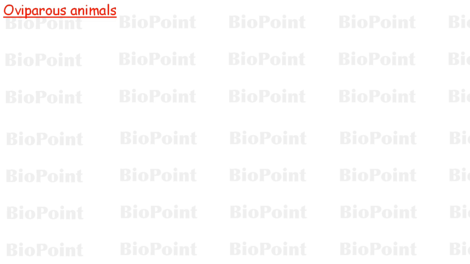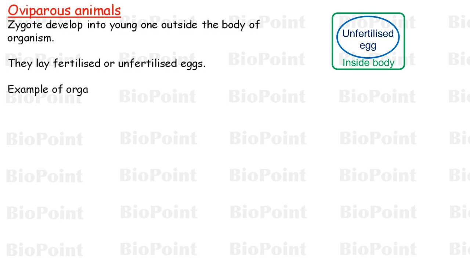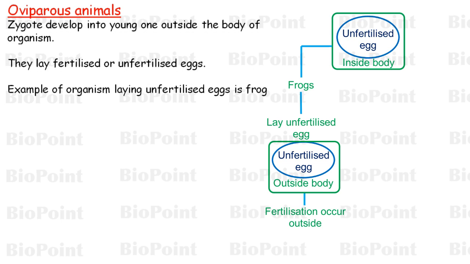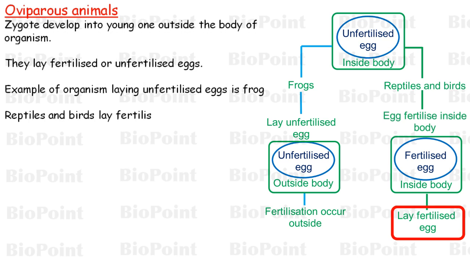In oviparous organisms, the zygote develops into a young one outside the body of the organism, and they lay fertilized or unfertilized eggs. For unfertilized eggs, we can take the example of frogs. In frogs, fertilization occurs outside the body. For details, you can watch the video on internal and external fertilization. On the other hand, reptiles and birds lay fertilized eggs that are covered by calcareous shells.